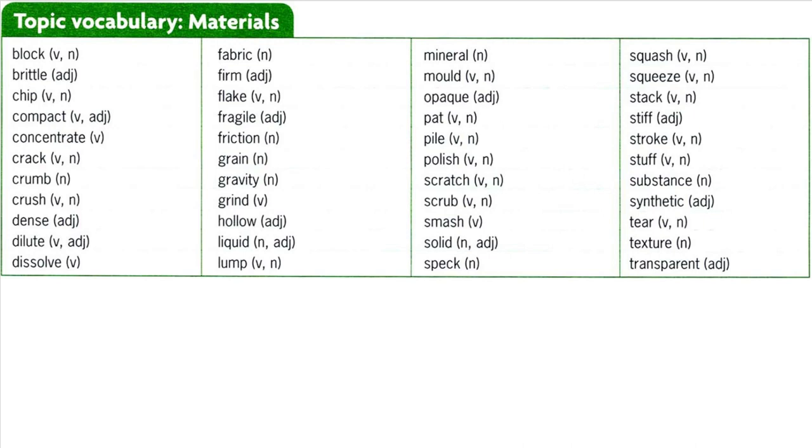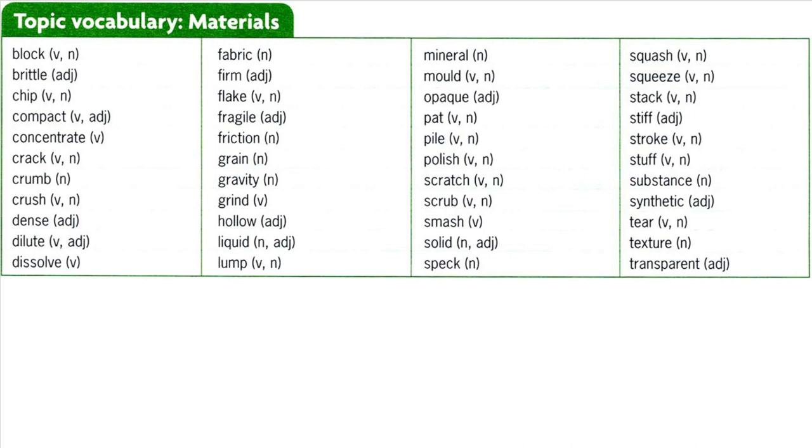Dilute. To make a liquid less strong by adding water or another liquid. I find orange juice a bit strong, so I usually dilute it. Dilute. A dilute liquid has been mixed with another liquid to make it less strong. Use dilute bleach to clean the table. Dissolve. If a solid substance dissolves in a liquid, it is mixed into the liquid so that it becomes included in it. Salt dissolves quite easily in water.